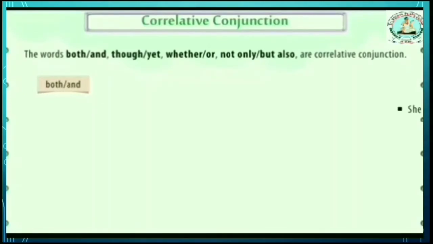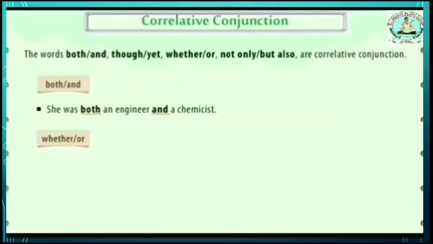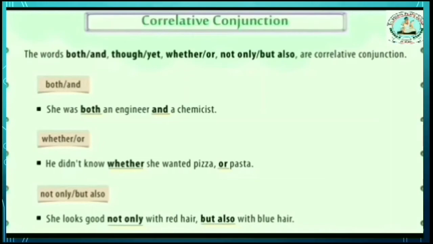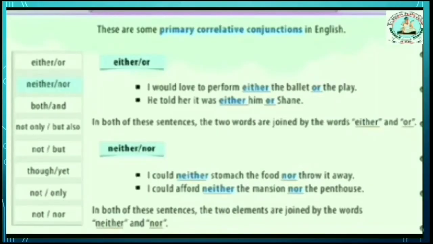So these paired words are called correlative conjunctions. First pair, both and: She was both an engineer and a chemist. Next pair, whether or: He didn't know whether she wanted pizza or pasta. Third pair, not only but also: She looks good not only with red hair but also with blue hair.